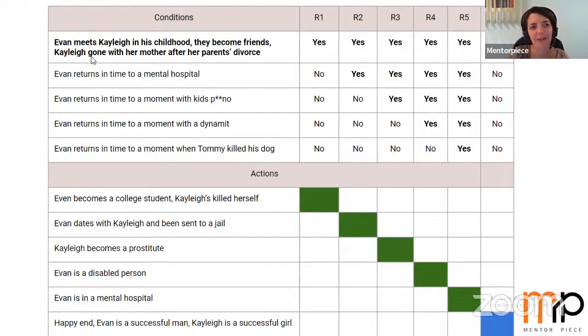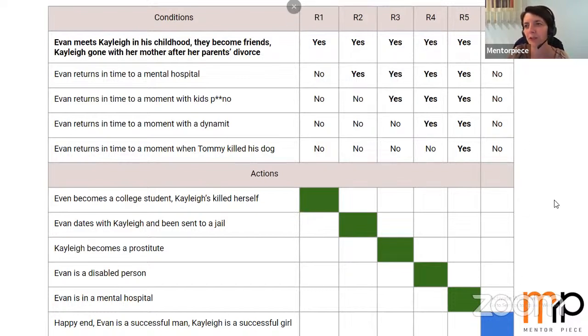This one: Evan meets Kylie in his childhood. They become friends. Kylie goes away with her mother after her parents' divorce. So if they meet in their childhood, yes, here we have a happy end. Sorry, no, here, and we have a happy end.